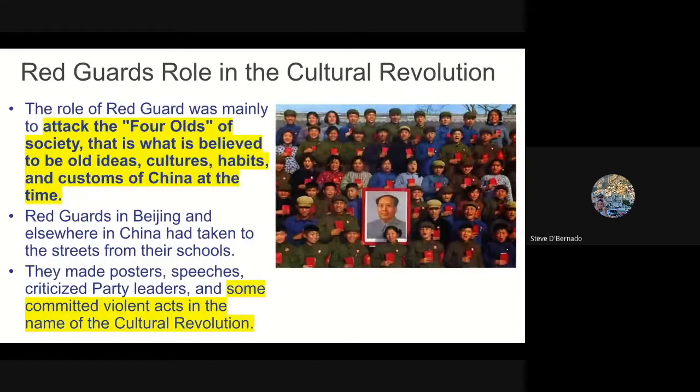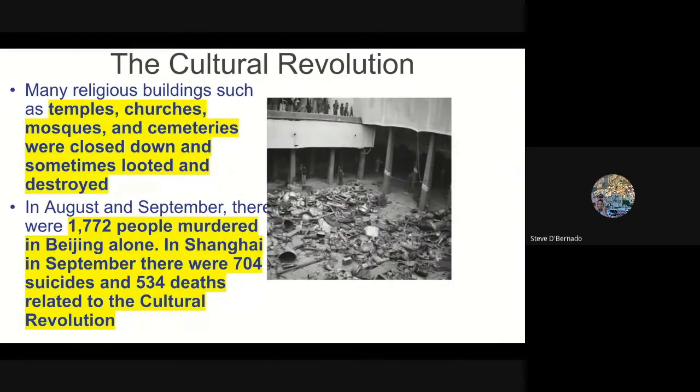So, the Red Guard's role in the Cultural Revolution, to reiterate, was to attack the four olds, right? And also they spread around. Red Guards in Beijing and elsewhere in China took to the streets from their schools. Some committed violent acts in the name of this cultural revolution, and the violence grew over time. Many religious buildings, temples, churches, mosques, and cemeteries were closed down and sometimes looted and destroyed. Sources of power and influence were done away with.